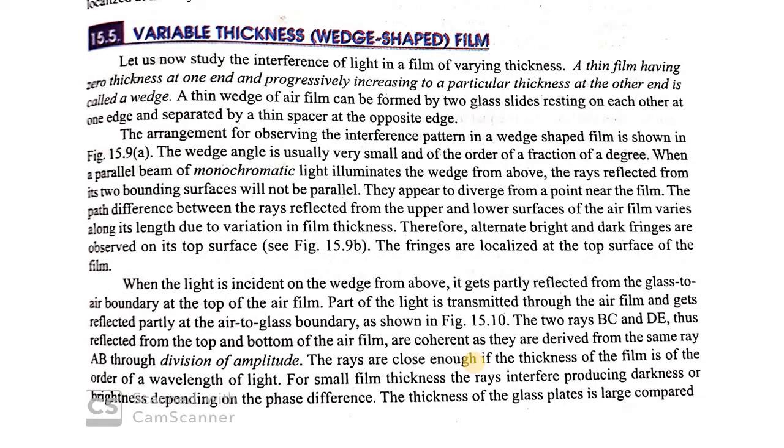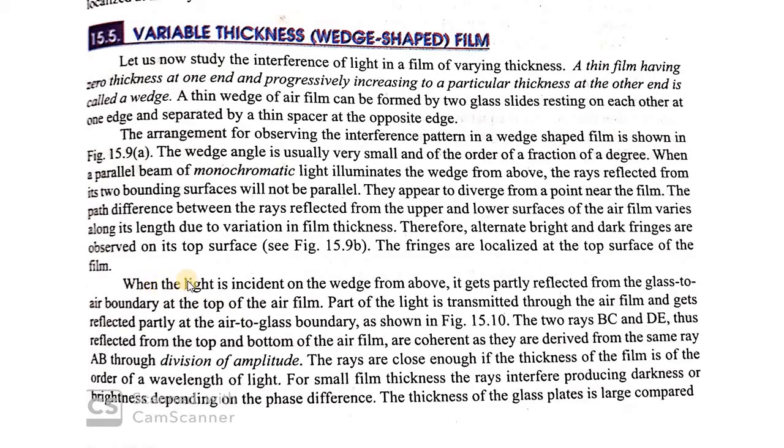When a parallel beam of monochromatic light illuminates the wedge from above, the rays reflected from its two bounding surfaces will not be parallel. The rays reflected from the lower and upper surface of the wedge will not be parallel. The path difference between these rays reflected from the upper and lower surface of the air film varies along its length due to variation in the film thickness. Therefore, alternate bright and dark fringes are observed on the top surface, and the fringes can be seen on the top surface of the film.